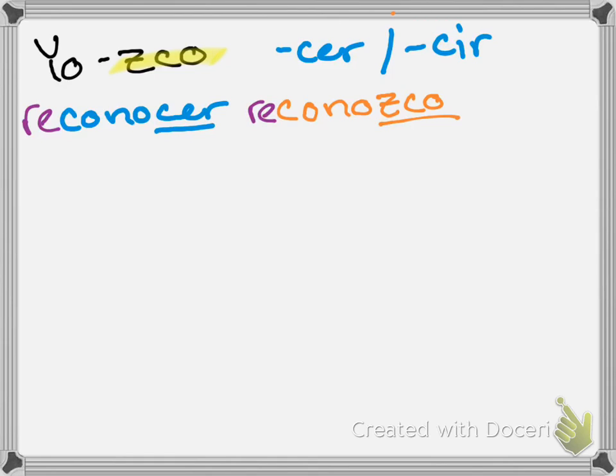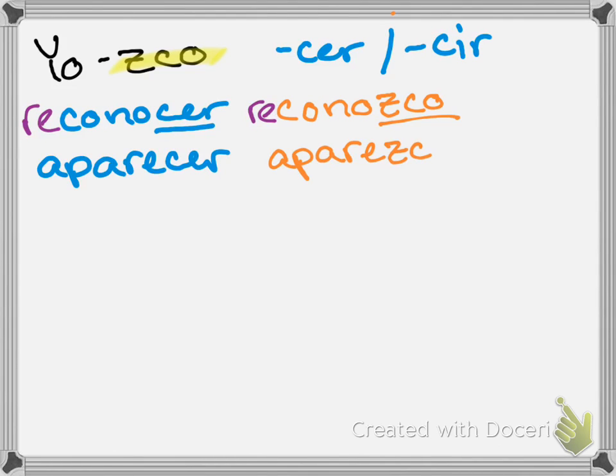Other verbs that are similar to conocer are aparecer, to appear, is going to become aparezco, I appear. Okay, aparezco triste en el video porque estoy actuando. See, I appear. Okay, another common one is